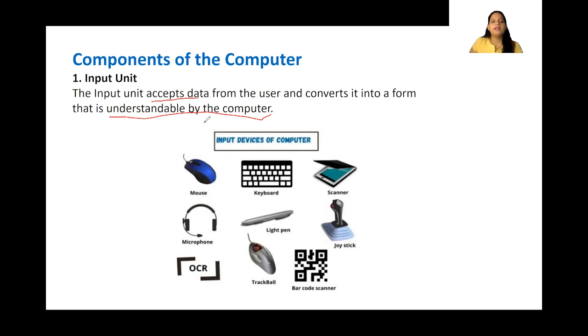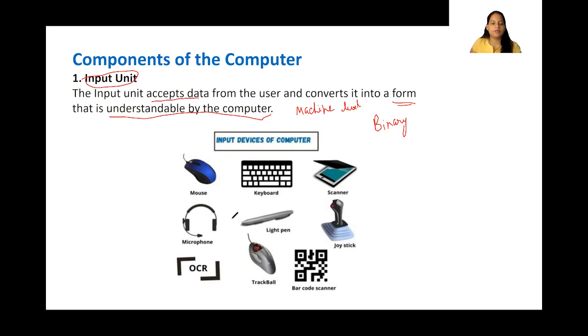But whatever the input unit is getting, it converts it into a form which is understandable by the computer. What is this form which is understandable by the computer? It is nothing but machine level instructions, or you can say binary form. It converts it into binary, and then it is passed on to the computer. So that is the work of our input unit.